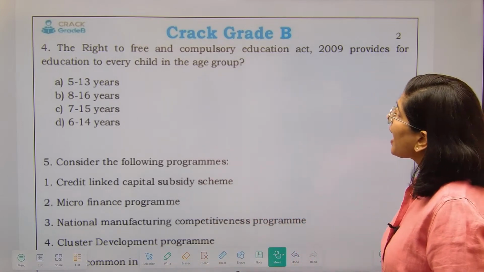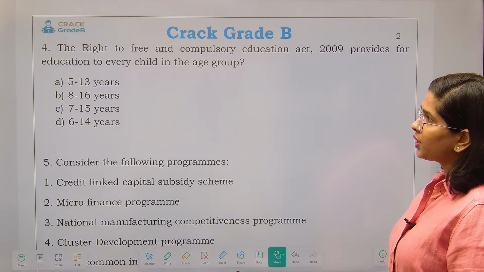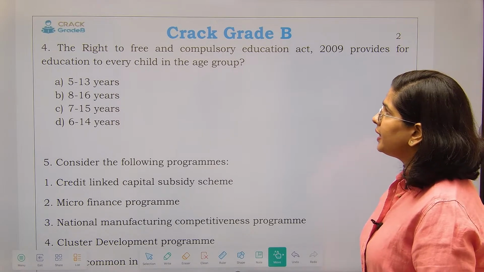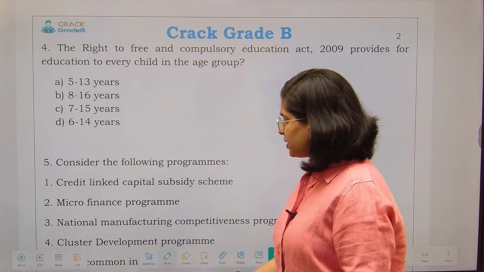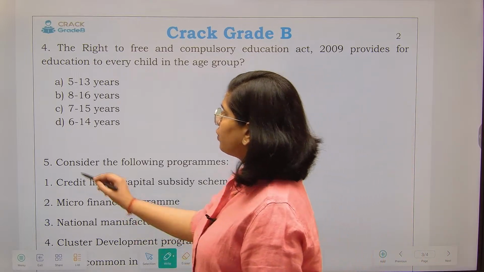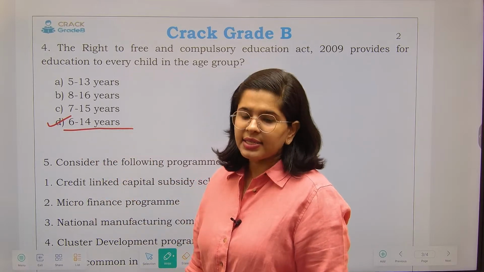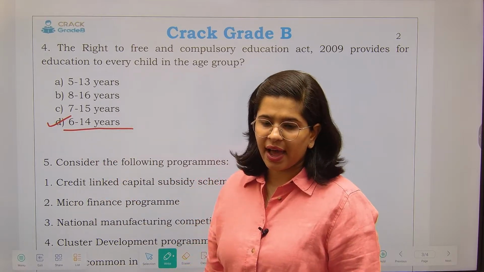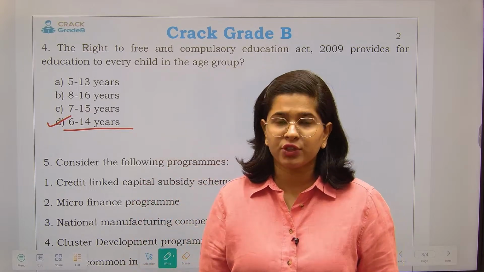Right to Free and Compulsory Education Act 2009, it provides education to every child in the age group. Fine. So this is an easy question and we all know the answer. Super easy question, right? 6 to 14 years of age, they have got the right to free and compulsory education.